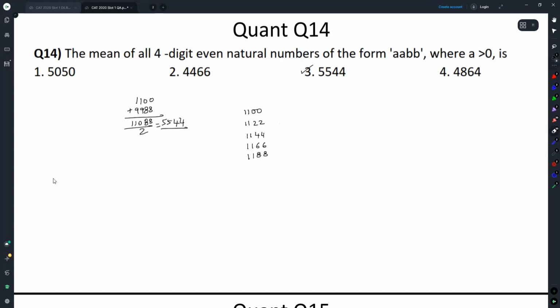Let me write. 2200, 2222, 2244, and 2266 and 2288. These would be the 5 numbers here.